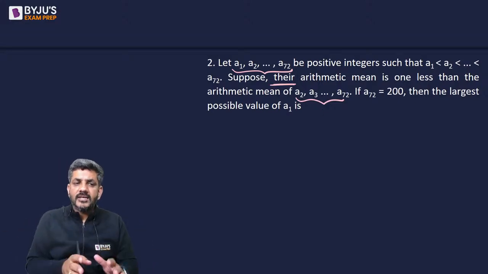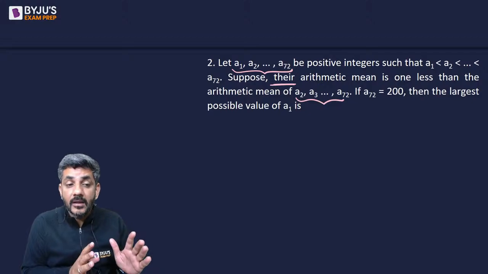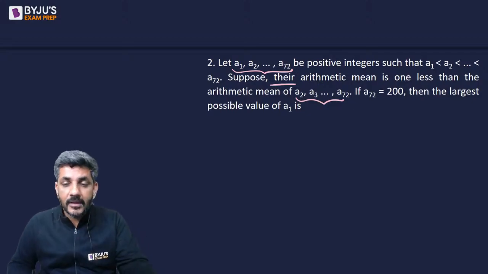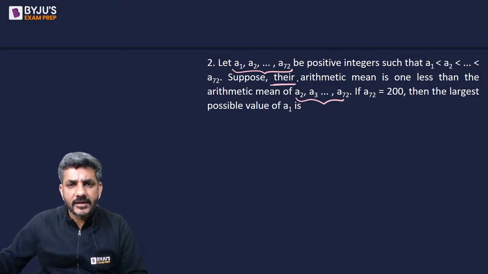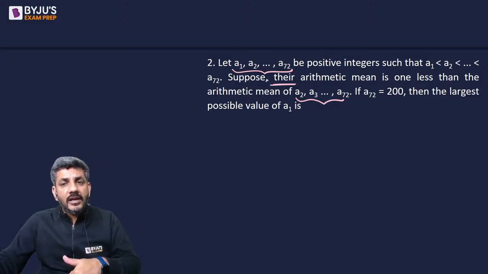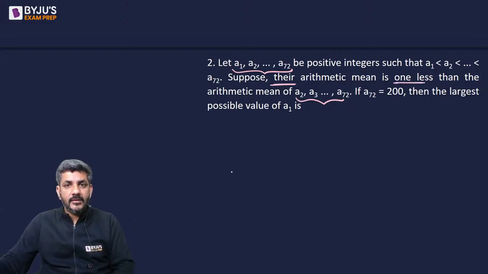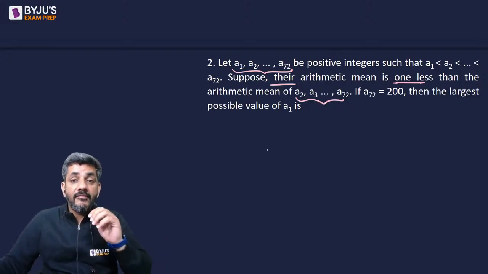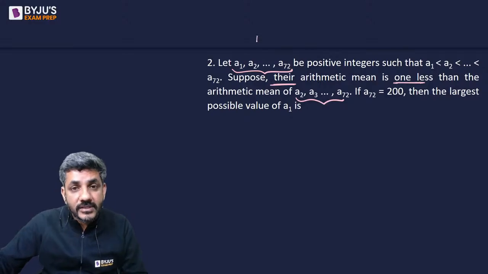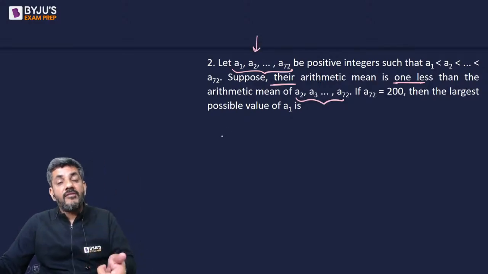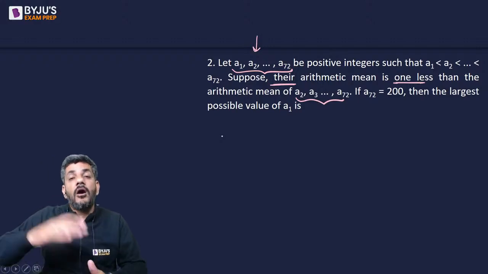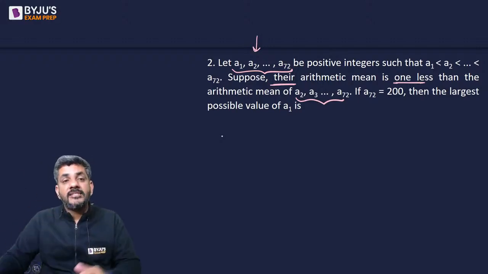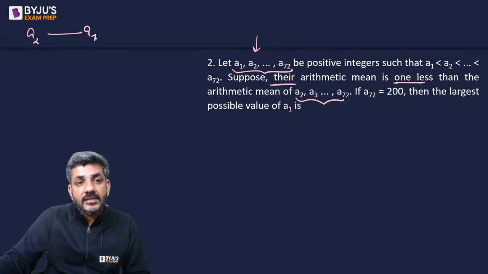However, if you have studied averages well, I would want you to do it very fast here. अगर आपने averages पढ़ा है तो आपको सीधा पता चल जाएगा कि a1 को exclude करने से the average increases by 1, because their average is 1 less than the average of all the numbers which are without a1. मतलब अगर मैं a2 से a72 इन सभी का एवरेज अगर मान लीजिए कहता हूं a है, then average of a1 to a72, he says it is a minus 1.